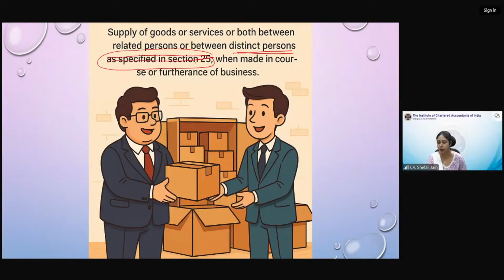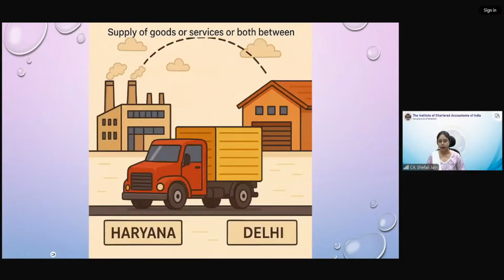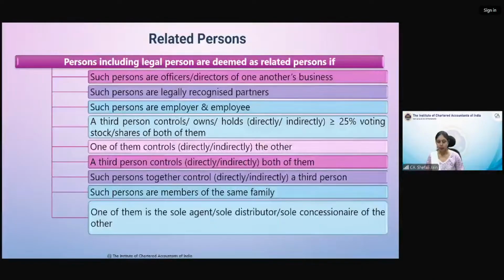ये सिर्फ इसलिए है कि distinct persons कहाँ पे डिस्कस हुआ है, section 25 में। But don't get lost in section 25। आपको section 25 का कुछ नहीं करना। Any supply made between related persons, any supply made between distinct persons in course or furtherance of business, then it is a supply। Let us see the example, but before that we have to see distinct person, then we'll come to this example।